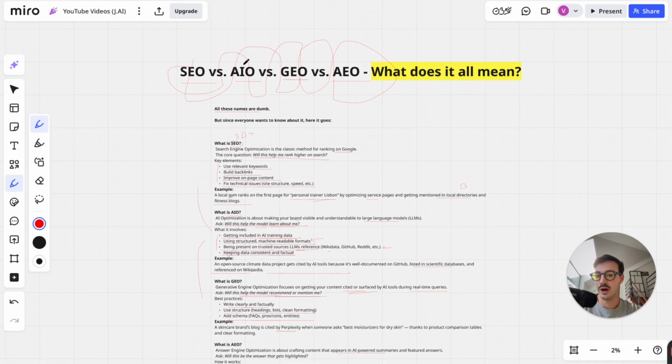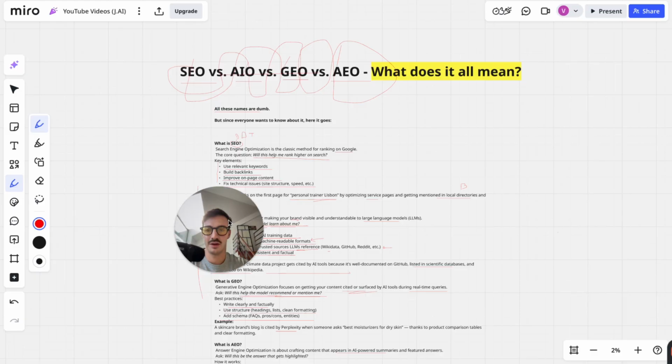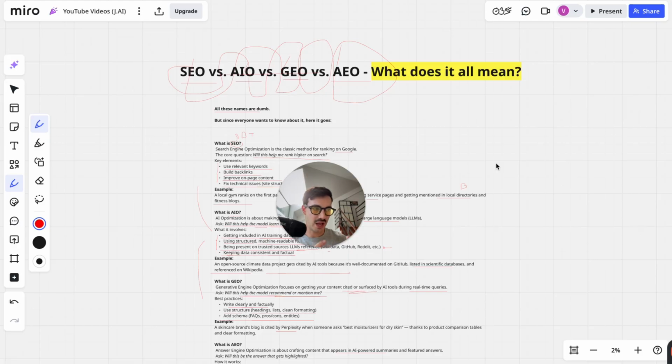All in all, I don't think you need to worry about any of this stuff. It's all about SEO. Don't be confused with these terms. It's all about search engine optimization, which all in all is about: the customer is searching for something. Can we provide him with content, whether that's a blog post, a comparison page, an alternative page, a service page, a feature page, a before and after page for a rhinoplasty, doesn't matter, that satisfies his search intent? If we're the best at it, we'll rank first on Google and we'll be recommended over and over again on ChatGPT and any other AI engine.